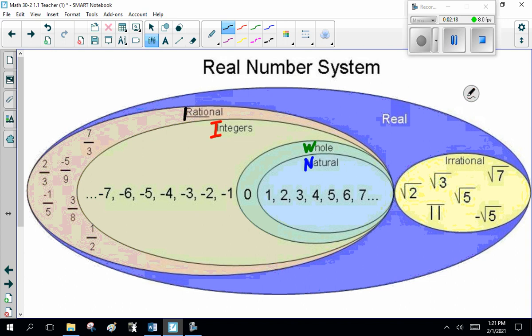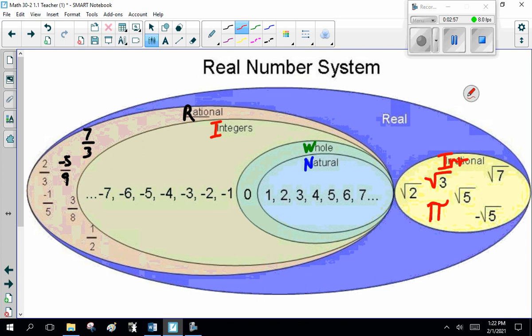Then you have rational: any number you can write as a fraction, like 7/3, minus 5/9. All those can be written as fractions with decimals. So the decimal that you can turn into a fraction is rational. Now, we do have irrational, my apologies. We abbreviate this IRR because we have I's in irrational, I's in integers. Irrational numbers are the square roots of some number, or pi.